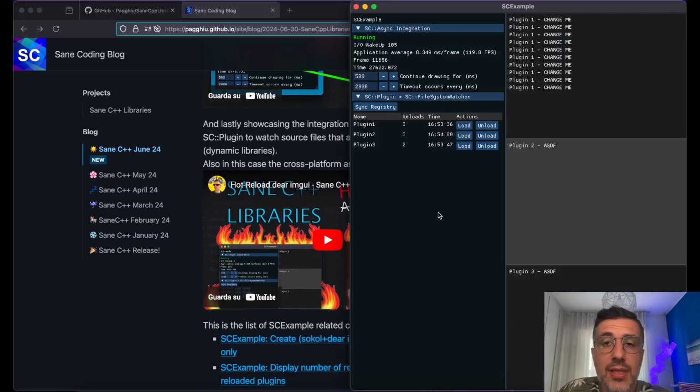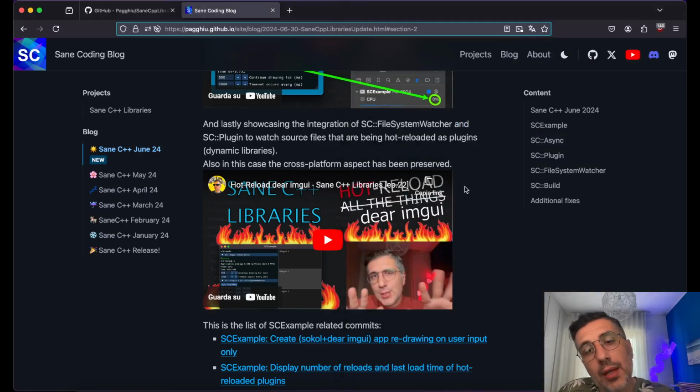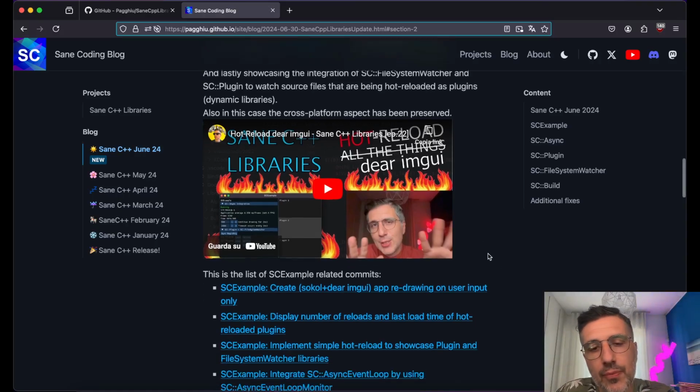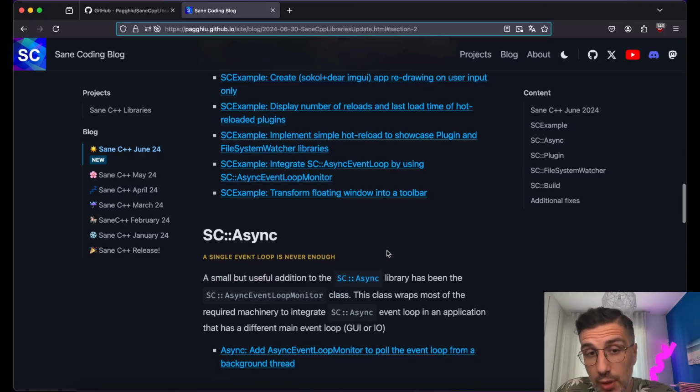So to basically use an ImGui, not in the game sense where you have this update loop that runs and runs and runs and consumes battery and CPU time, even if it's a super optimized library, but to create something that's only redrawing when it's really needed. And the third video is where I'm integrating all the required stuff to create this hot reload sample. So go and check it out if you're interested.